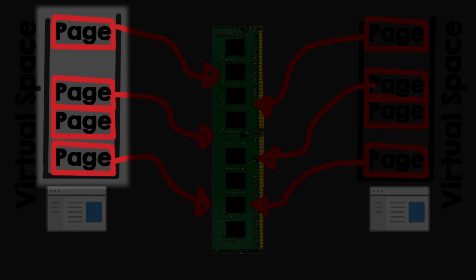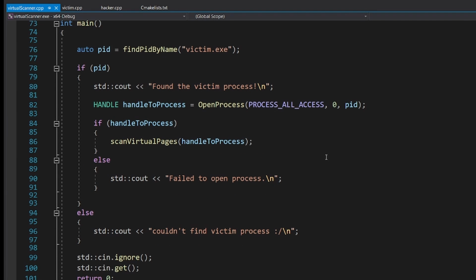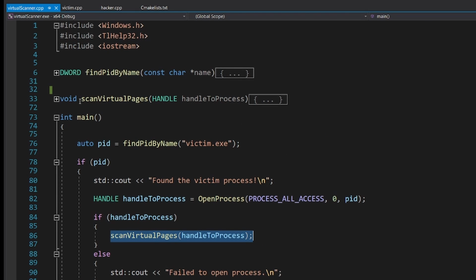We can ask Windows to give us a list of those pages. In virtualscanner.cpp, I have done exactly that. The program starts like the hacker one. Here I am calling, however, the scan virtual pages function that was written by me. Let's see how it works.